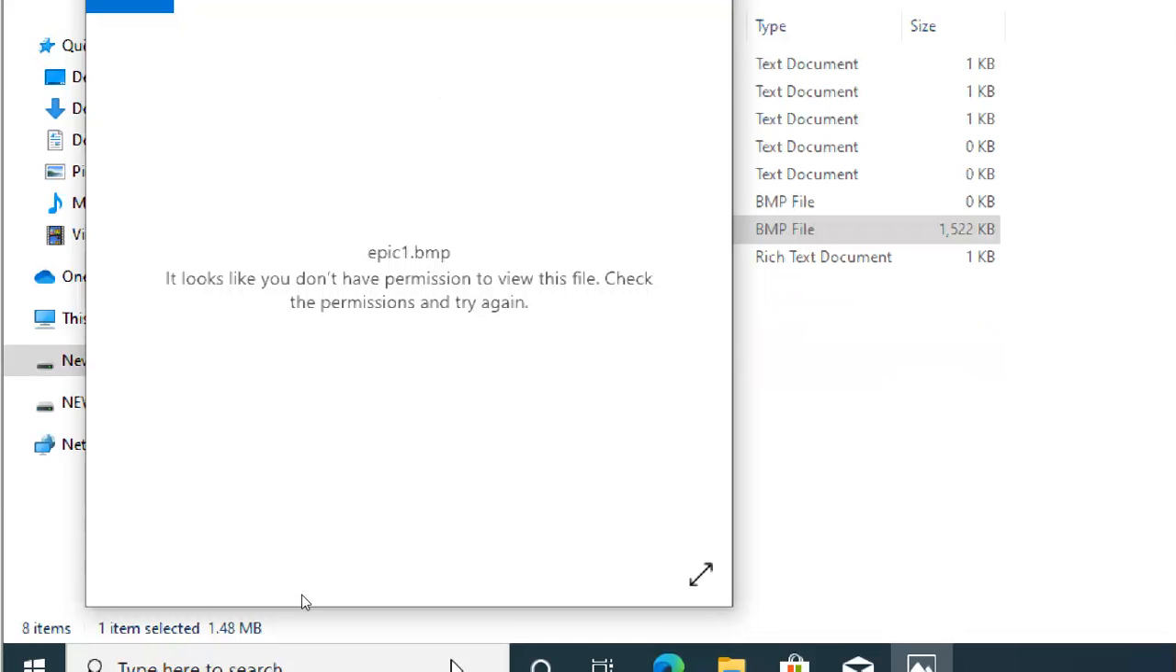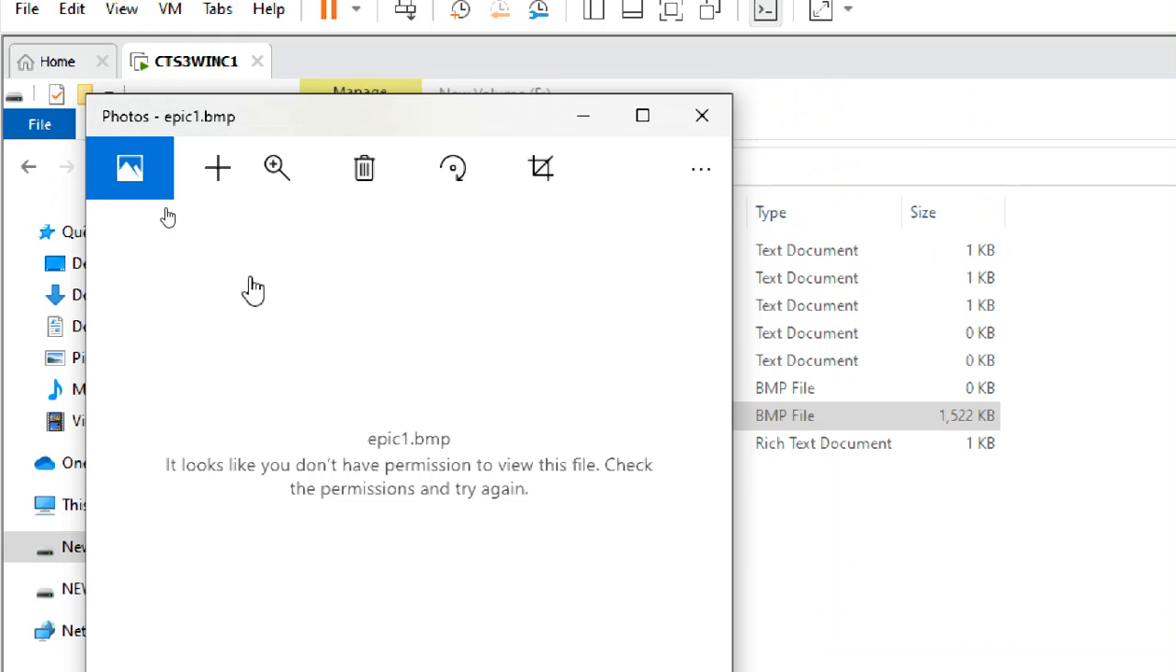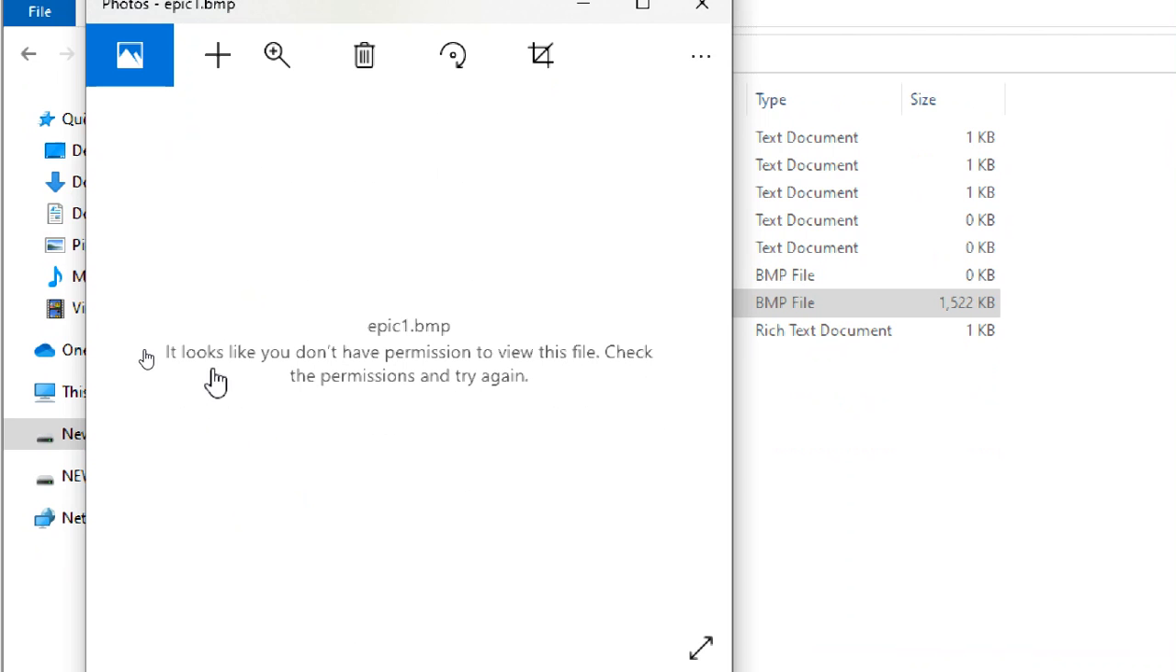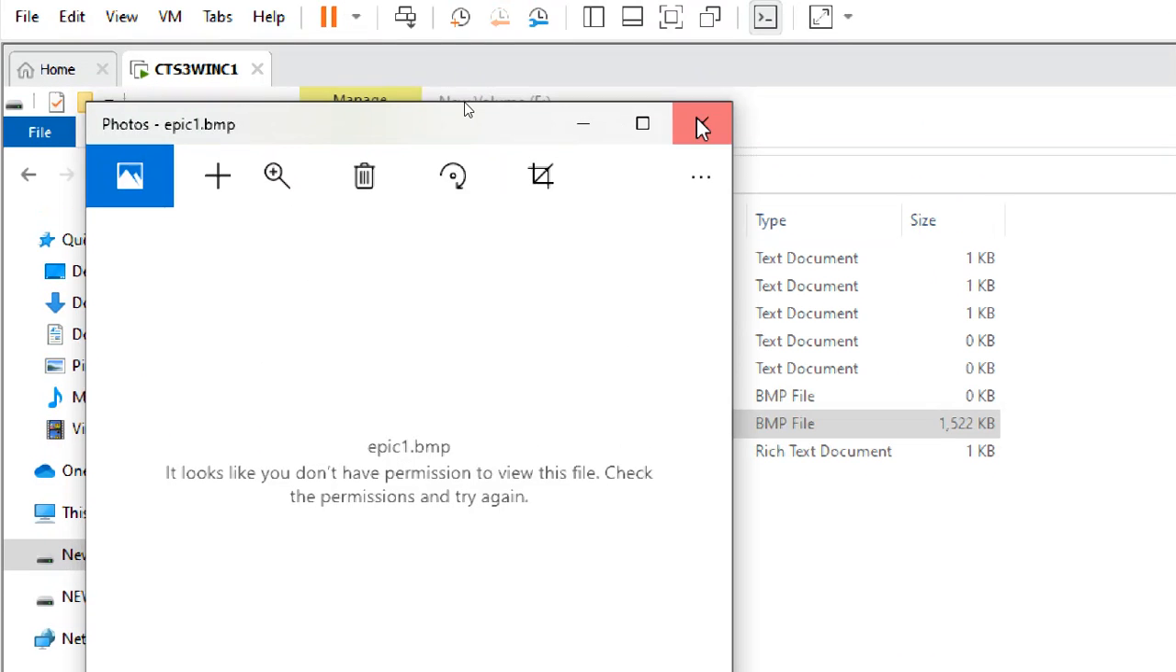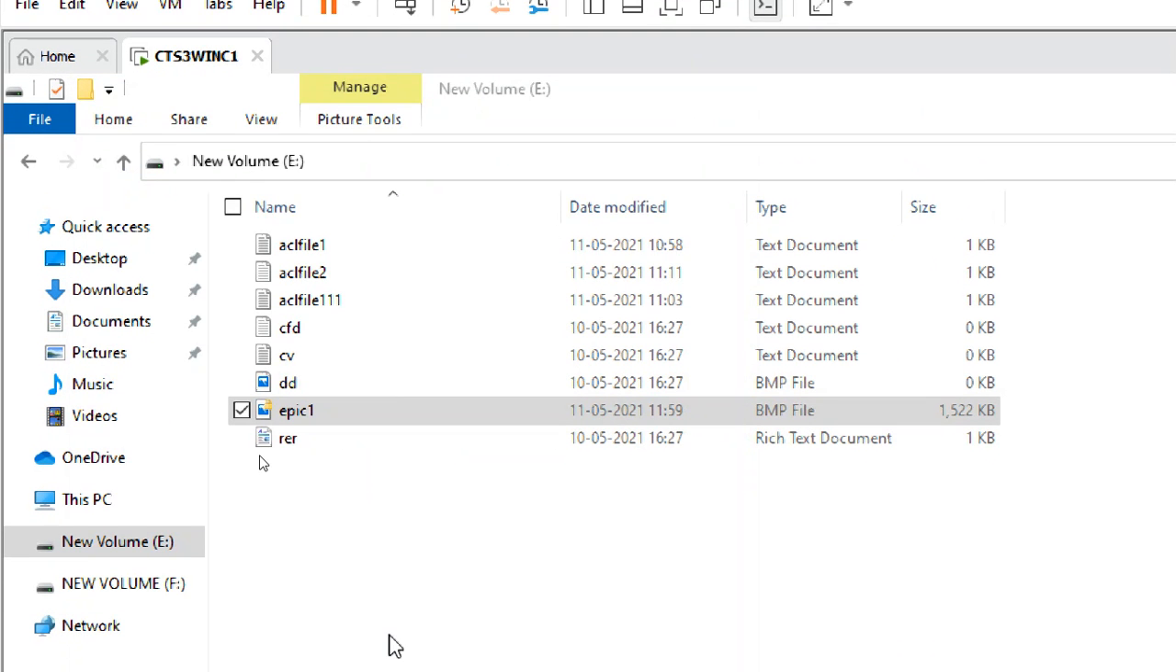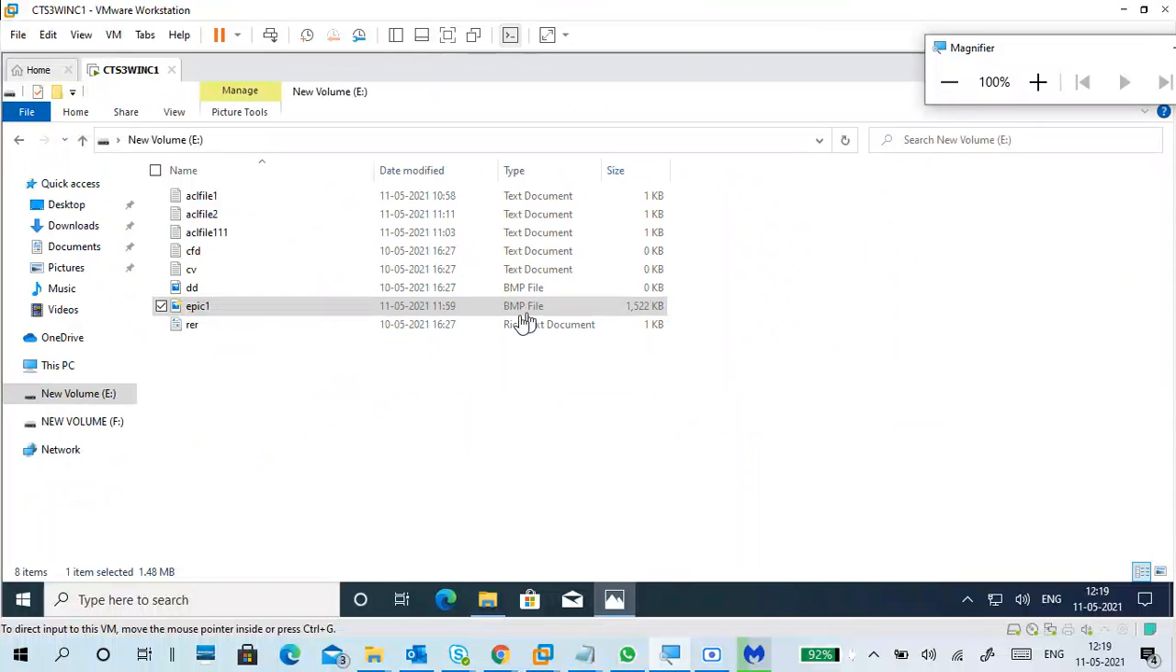Okay, very good. Now we got an output. See, we can't see the picture, but it says: it looks like you don't have permission to view this file. Check the permission and try again. So you don't have permission to view it because you don't have a key to open this file. This is EFS, encrypted file system. Now guys, understand? You can't open the file, you can't see the file. Why? Because we encrypted the data.